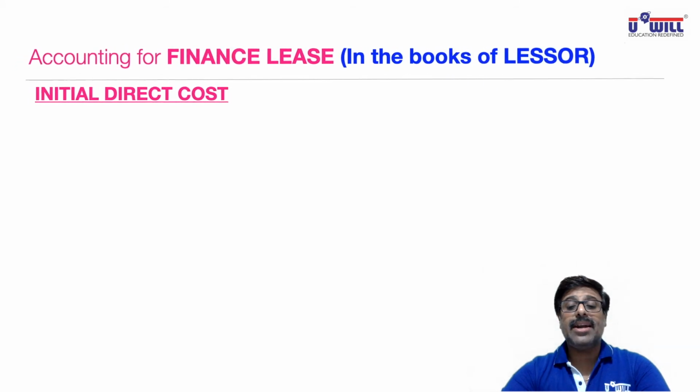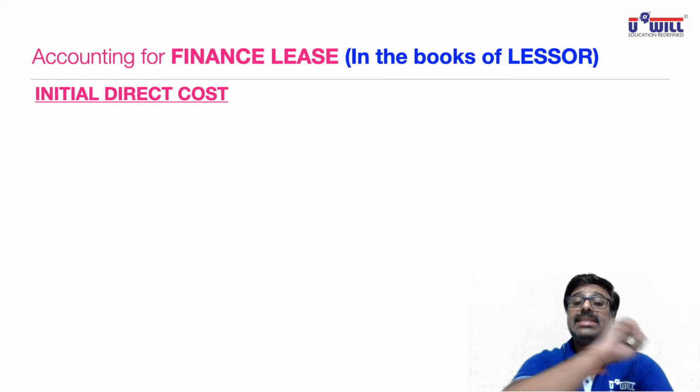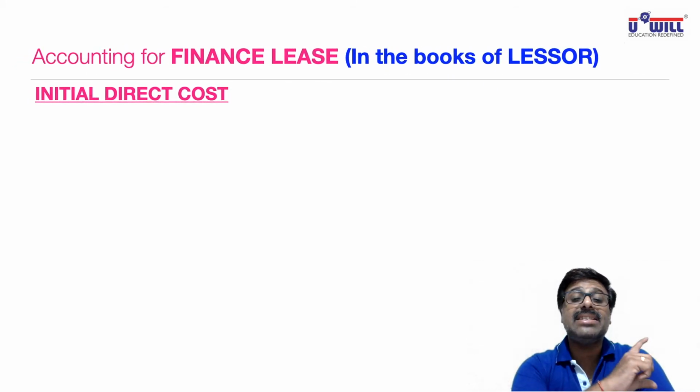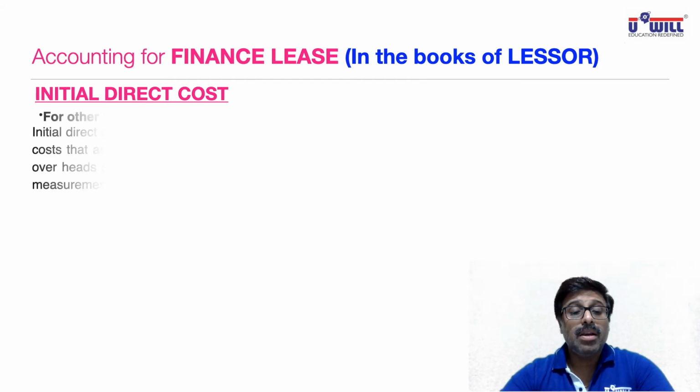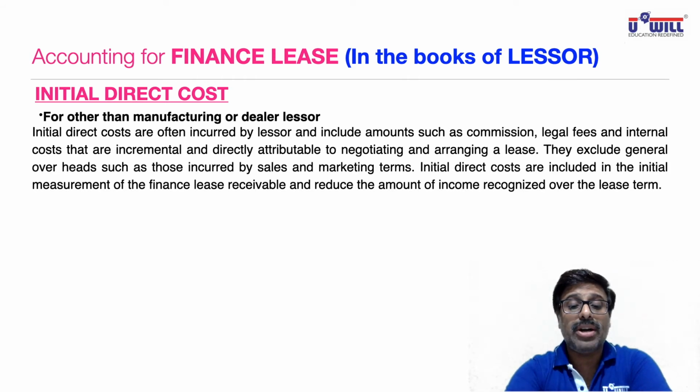Now, initial direct cost. We discussed initial direct cost for the lessee. What will the lessee do? He will add it in the cost of asset, like I gave you that example of installation expense. What will the lessor do with such kind of initial direct costs? For other than manufacturing or dealer lessor.